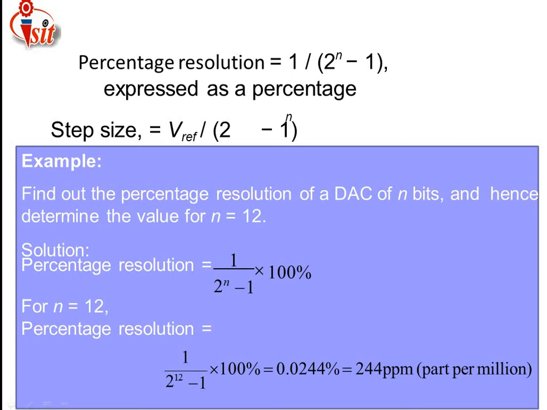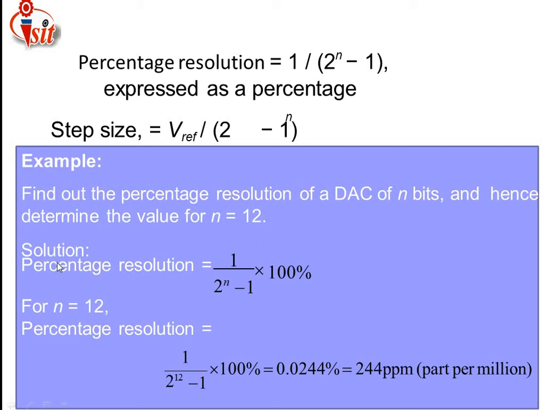Here I have taken one mathematical example of how we are going to use that formula for the calculation of the percentage resolution of a DAC. Such examples may occur in your exam, and for that purpose I have taken this example. The example states: find out the percentage resolution of a DAC of n bits and hence determine the value for n is equal to 12.